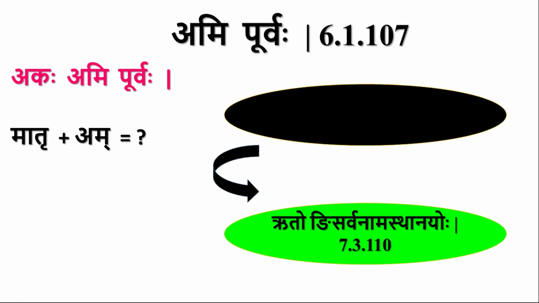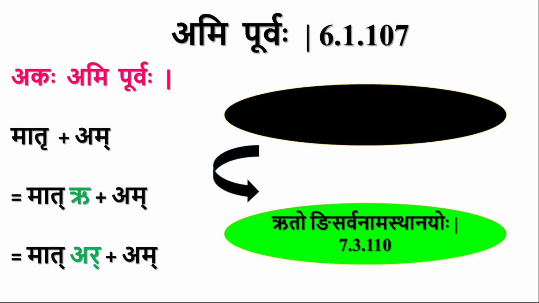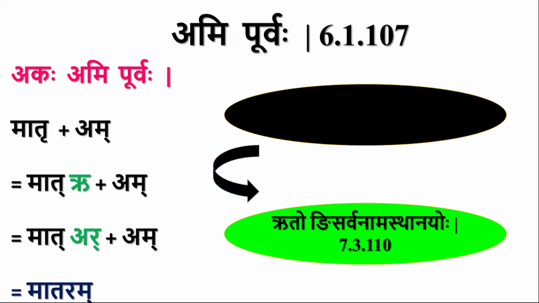So if you split the Matru, it is Mat plus Ru. It ends with Ru. Rukarasya Gunaha by Ruto Ni Sarvanama Sthana Yoho. Rukarasya Gunaha Ar. It is A, but by Urandraparaha, that Repha comes along with A. So it is Ar. And if you combine those letters, we get Mataram. Matru plus Am is equal to Mataram. Mataram is the Dvitiya Vibhakti.